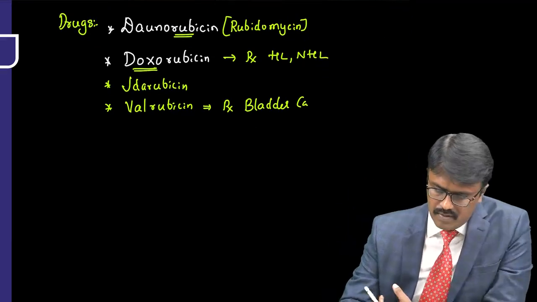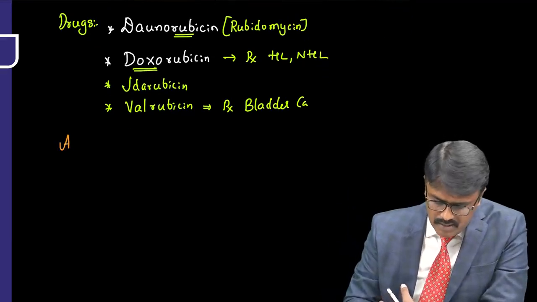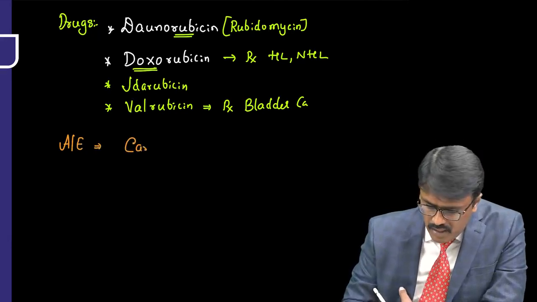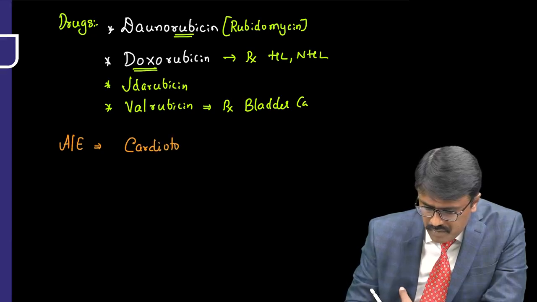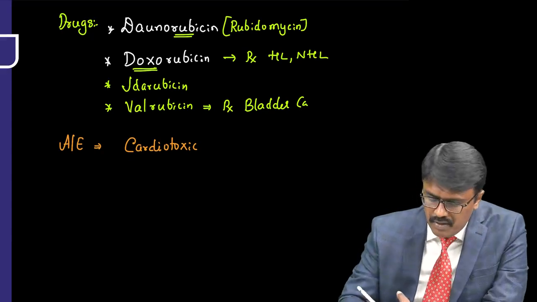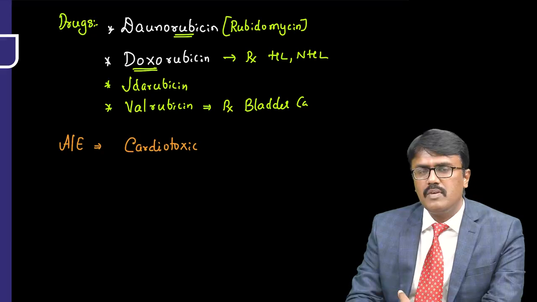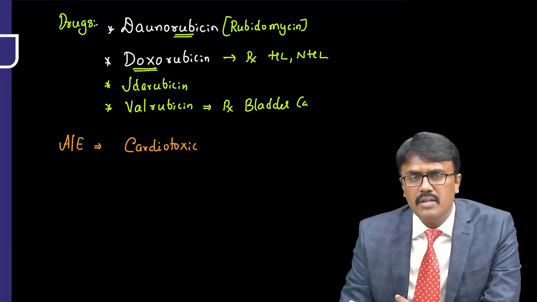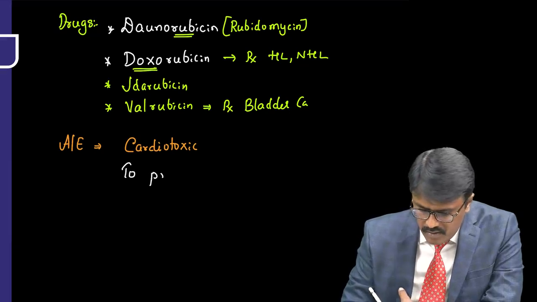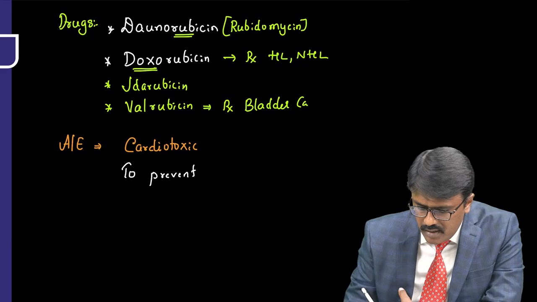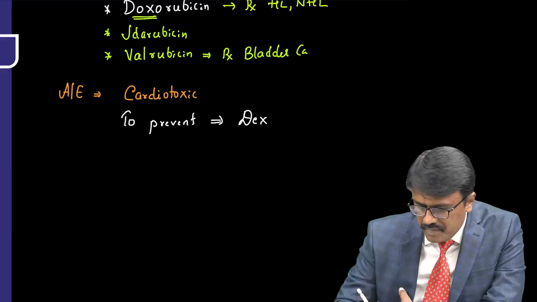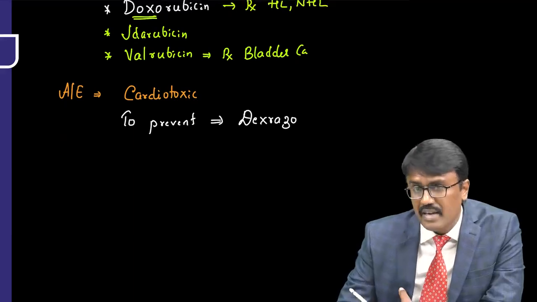Sir, what is the adverse effect of these drugs? Are they commonly asked? Yes. The adverse effect of these drugs is that they can produce cardiotoxicity. Why does the cardiotoxicity occur? Because of the free radical. What is the free radical? Iron free radical. So to prevent cardiotoxicity, we have an iron chelator, and the name of that is dexrazoxane.